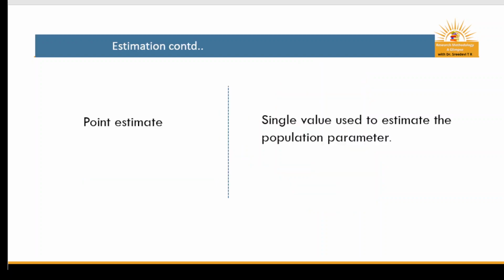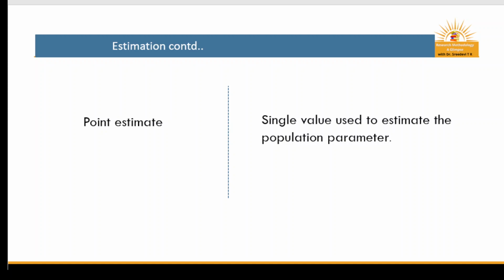What is a point estimate? A point estimate is a single value used to estimate the population parameter. It involves calculating a single statistic to estimate the population parameter. Sample mean is a point estimate of the population mean. In the same way, sample standard deviation is a point estimate of the population standard deviation. I will explain this with an example.